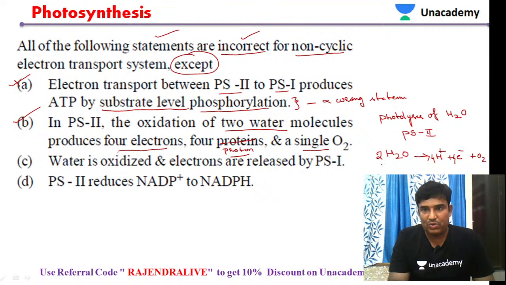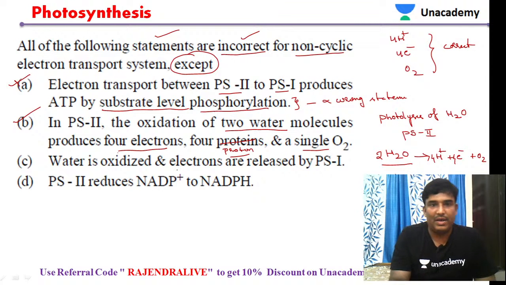So that is a correct statement. Certainly statement B should be the correct statement.